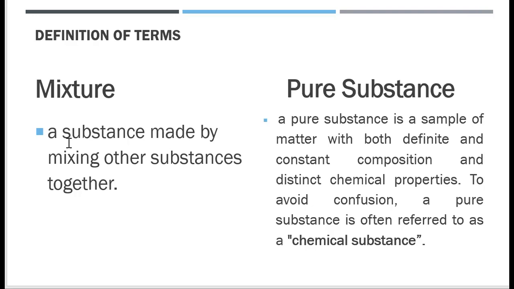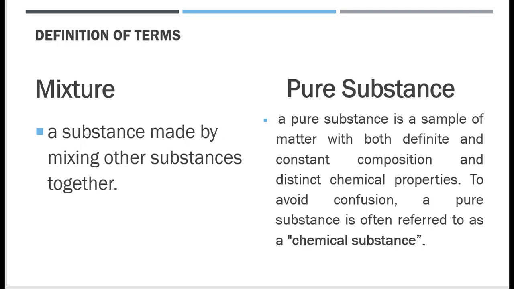When we say mixture, it is a substance made by mixing other substances together. It means that it is composed of two or more substances that are mixed together. While the pure substance is a sample of matter with both definite and constant composition and distinct chemical properties. When we say pure substance, it's also called a chemical substance.